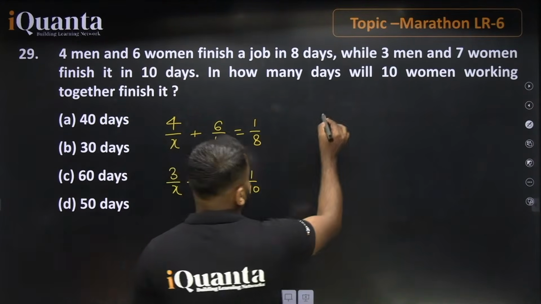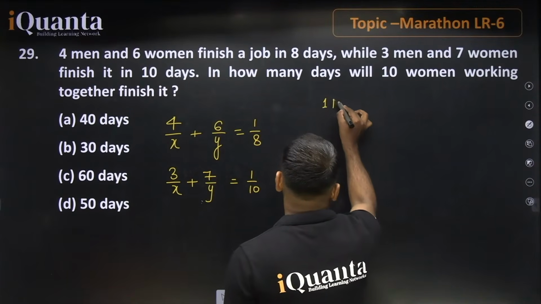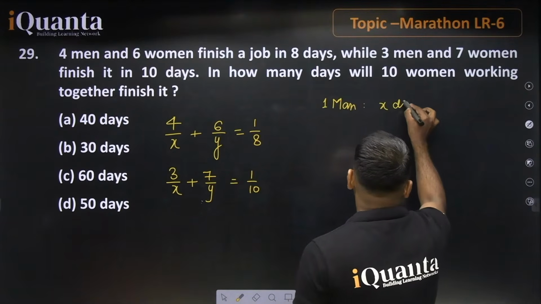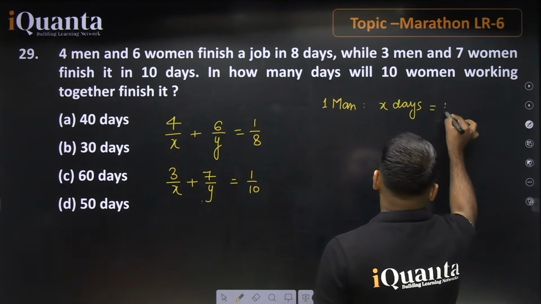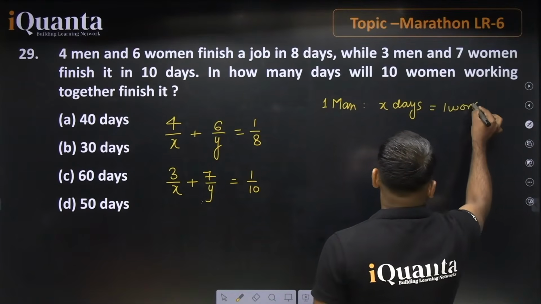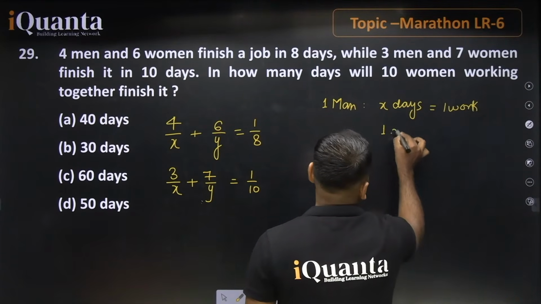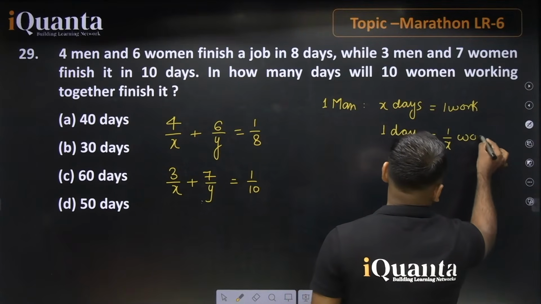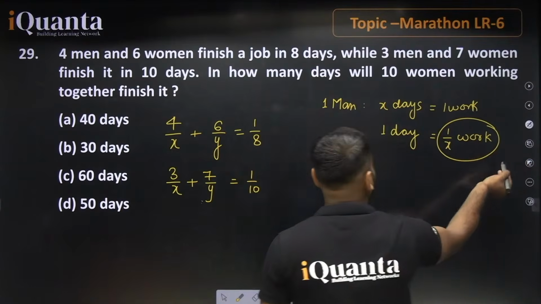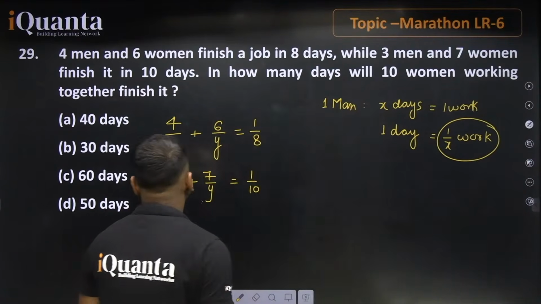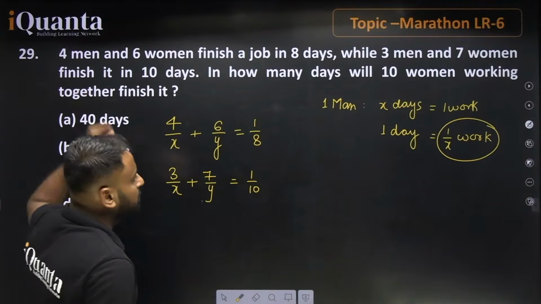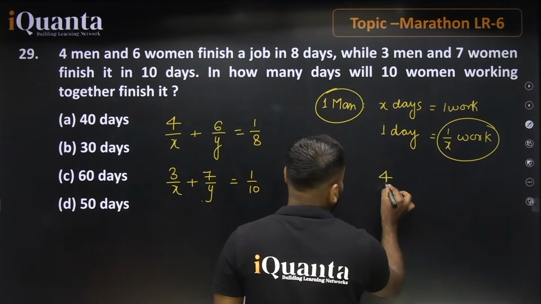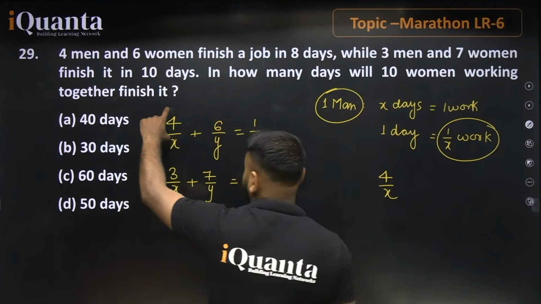Yes, we can say like this: if one man is taking x days to complete one work, then one day's work is 1 by x. This is the work done by one man in one day. How many men are working? 4. So this value is multiplied by 4, and it becomes 4 by x. That's why we have written 4 by x.